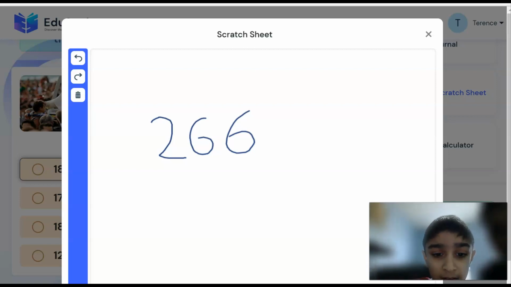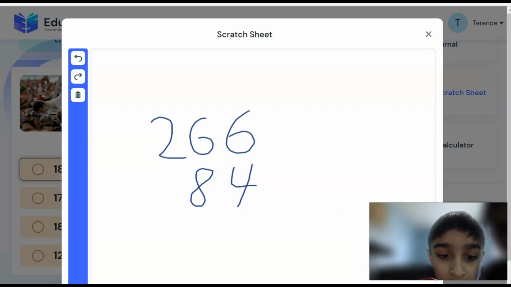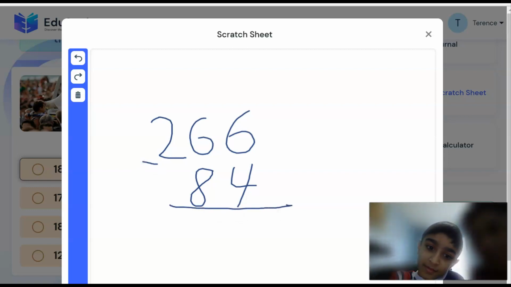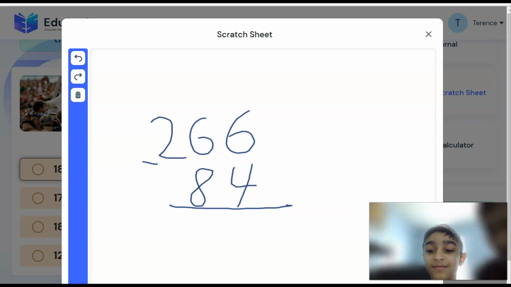Minus 84. Good job, that's perfect. So there were 266 popes in the Catholic Church. Out of that, 84 were canonized. So you subtract and find out how many popes were not recognized. When you subtract, as I was always telling you, add a 0 there too.